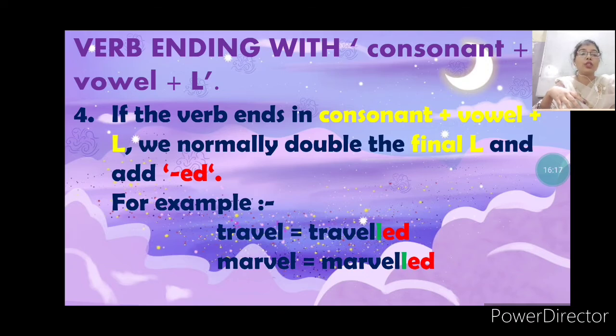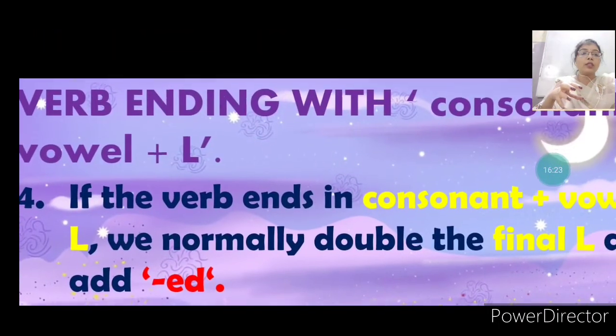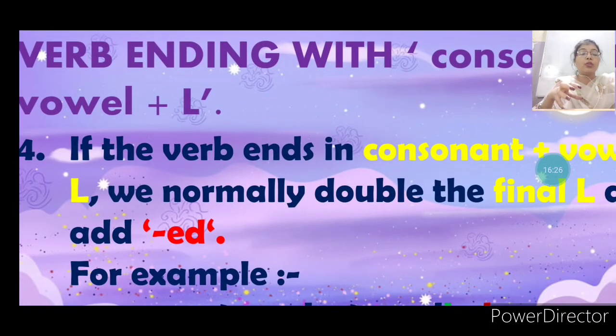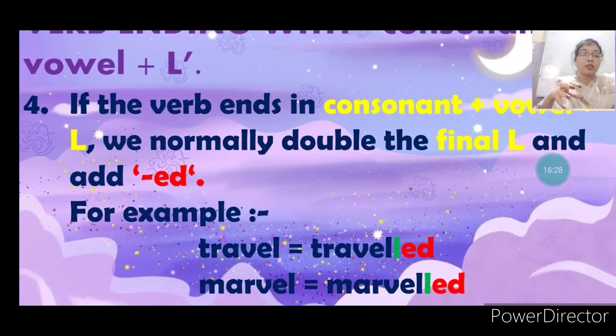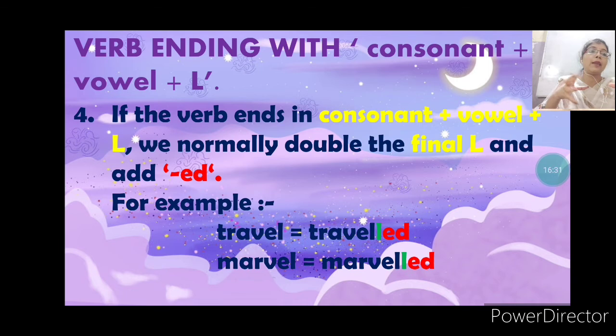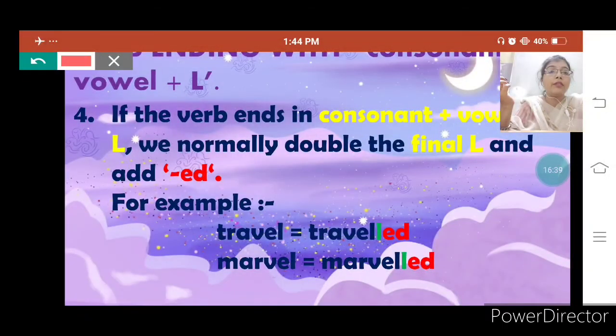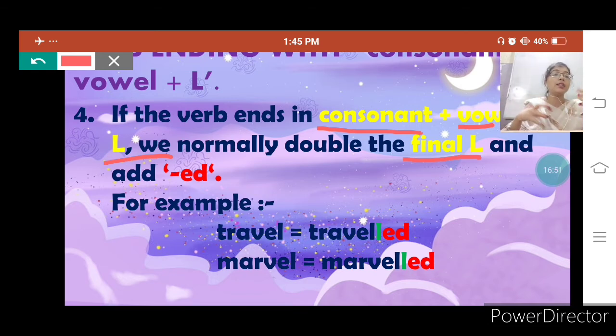Verb ending with consonant plus vowel plus L. What do we have to do in this type of verb? If a word ends in consonant, vowel and then L, we normally double the final L. We have to double the final consonant, that is L, and then add ed to it.